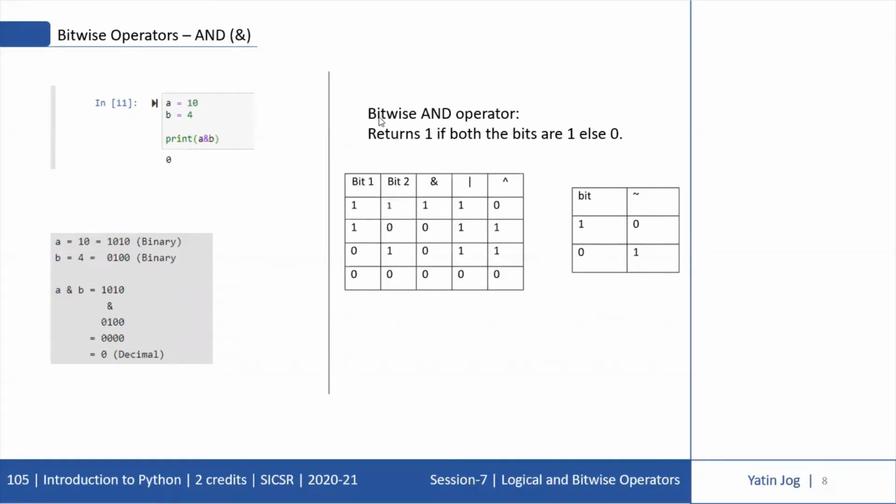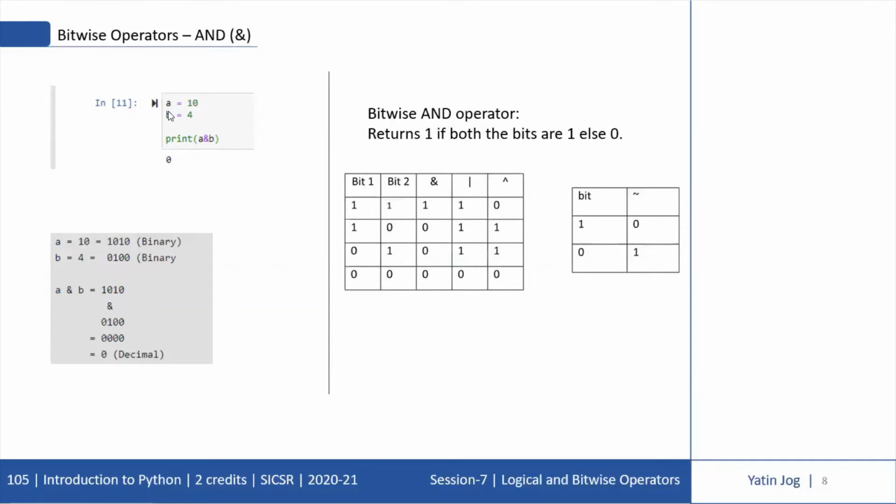Look at the result. In case of the bitwise AND operator, it returns 1 if both the bits are 1, else 0. So if bit 1 is 1 and bit 2 is 1, 1 and 1 is 1. Otherwise, even if any one bit is 0, 1 and 0, 0 and 1, 0 and 0, all the results are 0. That is how the bitwise AND operator works on individual bits.